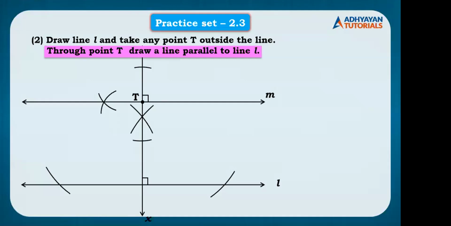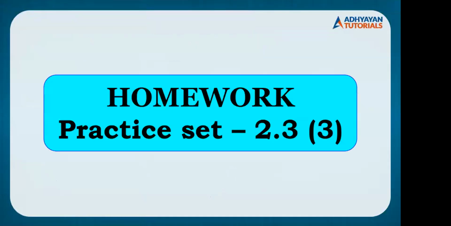Okay, the next sum and the last sum, children. 2.3 question number 3, exactly similar to the first two questions. Hence, I've given it as homework. I want you all to do it. The next class, whenever we meet, I'll just randomly select children and you all have to show or send me your homework through your center heads, right?